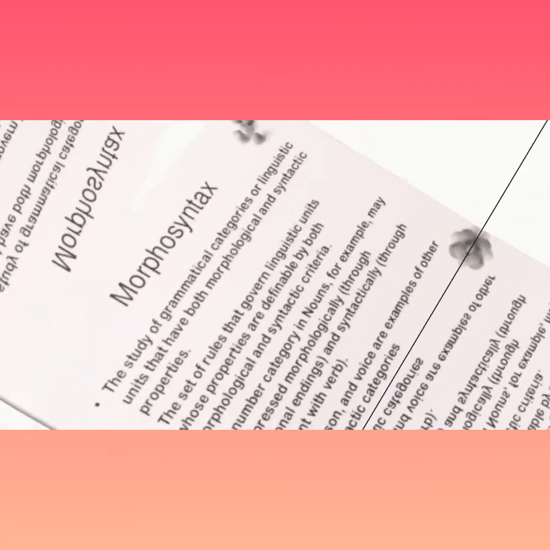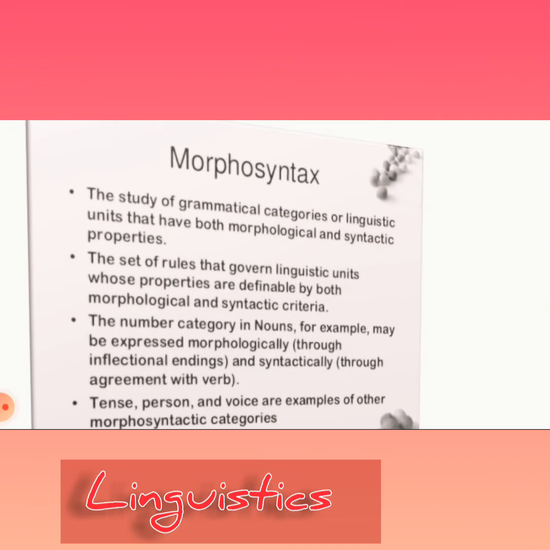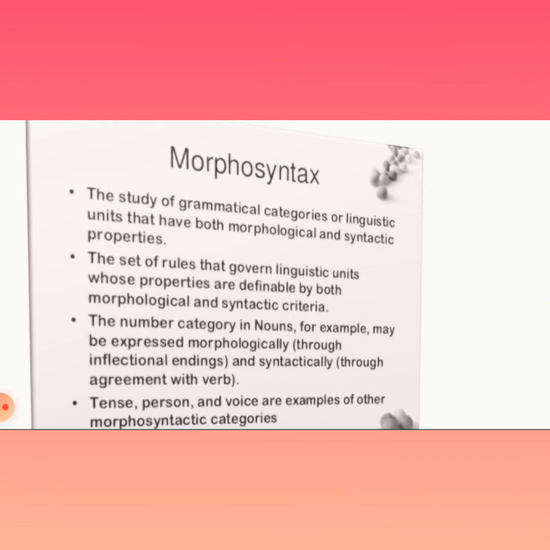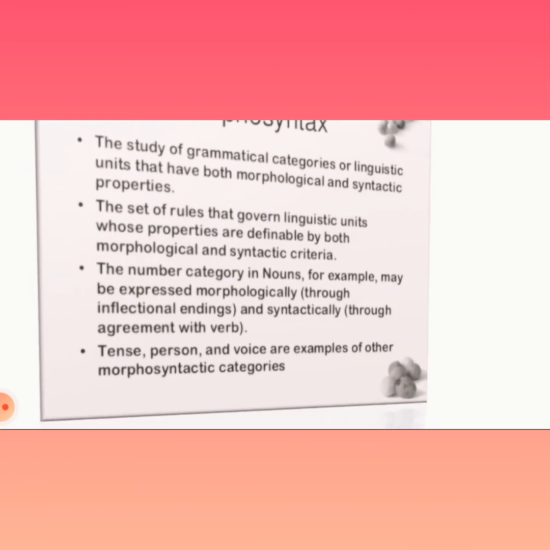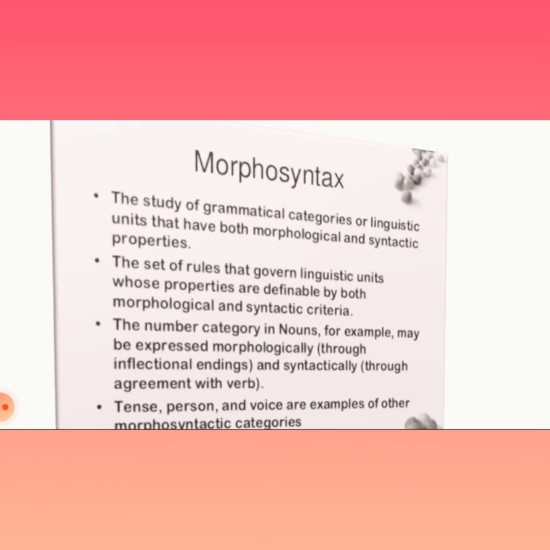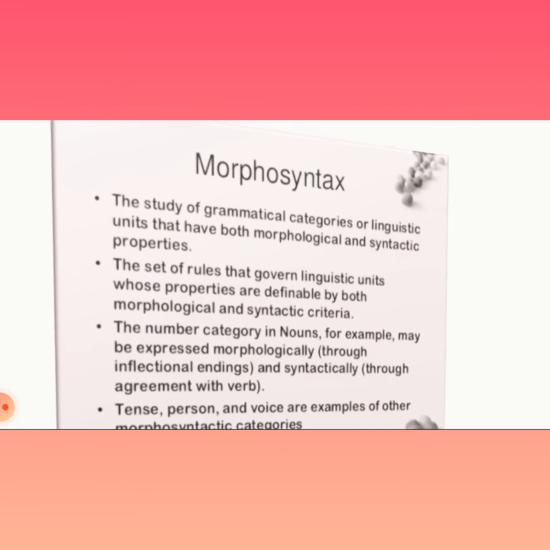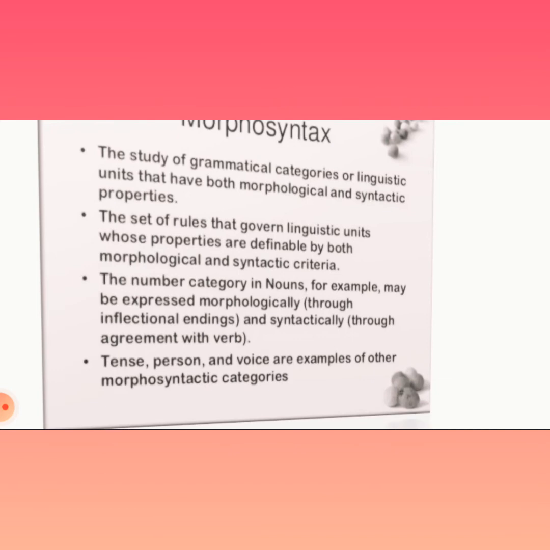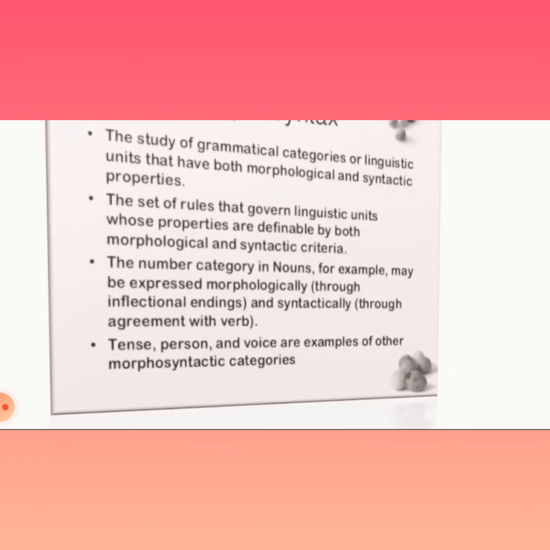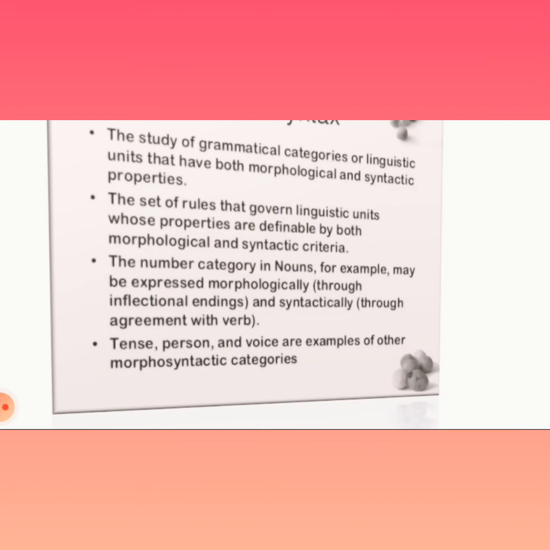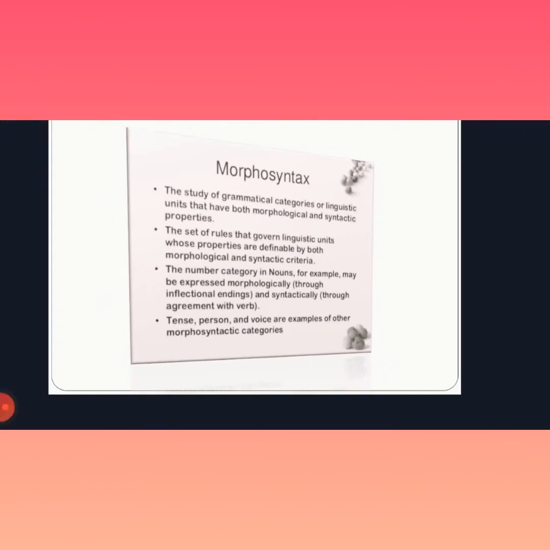Morphosyntax is the study of grammatical categories or linguistic units that have both morphological and syntactic properties. It is the set of rules that governs linguistic units whose properties are definable by both morphological and syntactic criteria. The number category in nouns, for example, may be expressed morphologically through inflectional endings and syntactically through agreement with the verb. Tense, person, and voice are examples of other morphosyntactic categories.